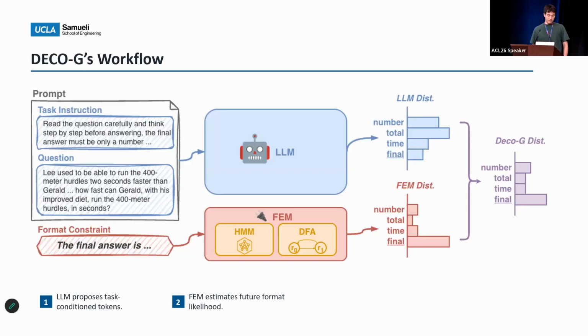FEM performs probabilistic look-ahead and estimates how likely a candidate token is to lead to a formatted completion. We combine the two distributions: we reweight the LLM distribution using the FEM-estimated scores, and then normalize to construct DecoG's posterior for decoding. The key idea is to let the LLM reason freely and use an auxiliary module, FEM, to control and guide the output into the required format.